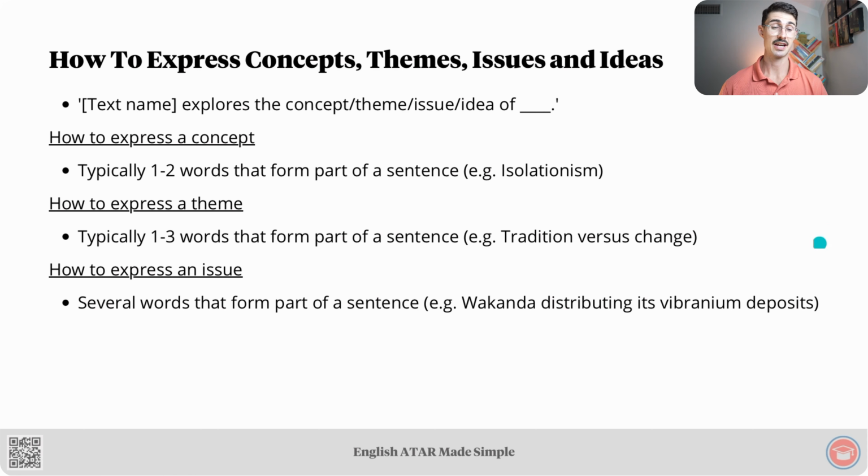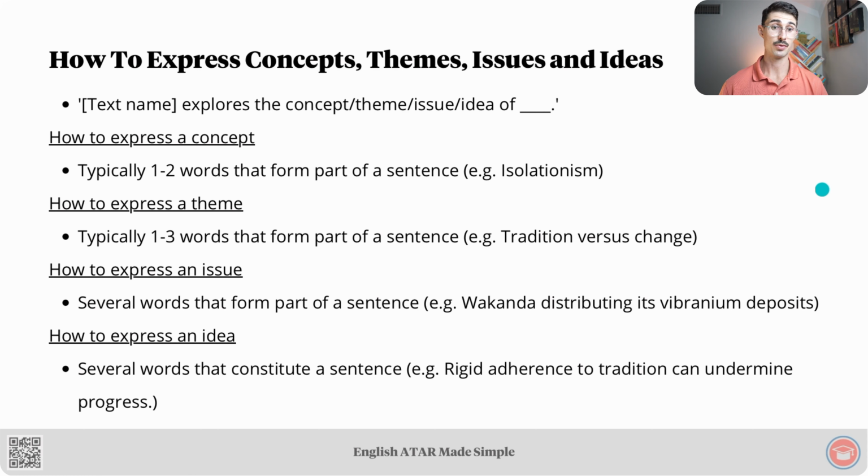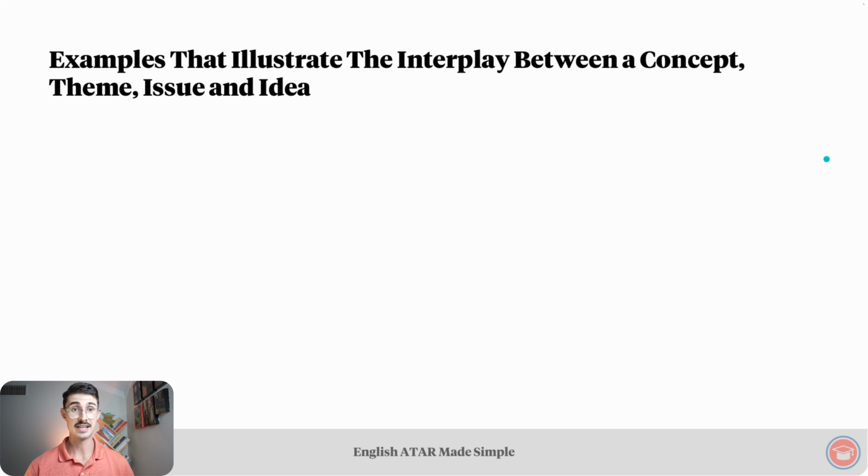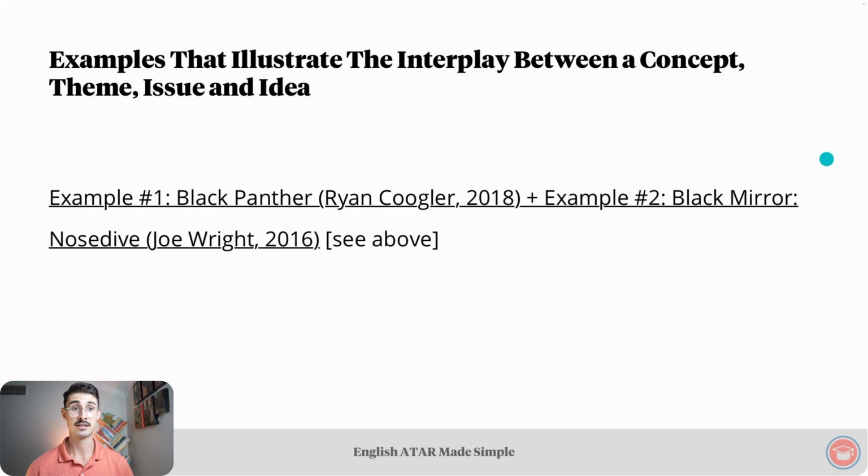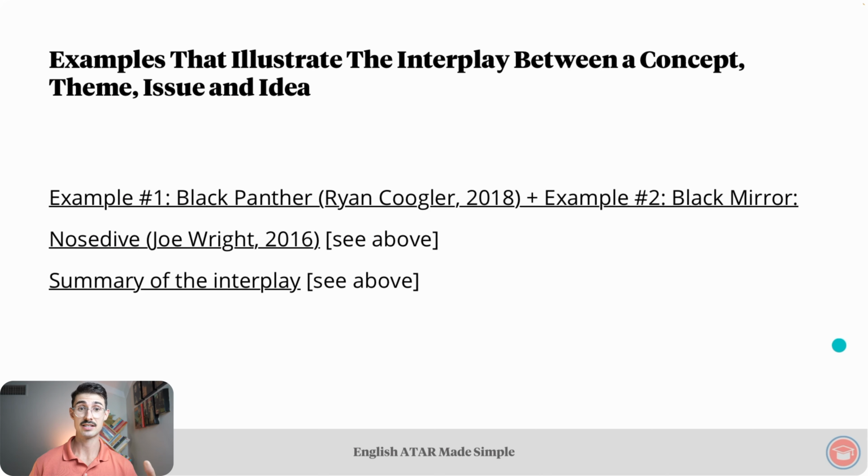And if you're expressing an idea, that is several words that constitute a sentence. For instance, a rigid adherence to tradition can undermine progress. This example is a complete sentence. Next part of the lesson discussed examples that illustrate the interplay between a concept, theme, issue, and idea. Our first example was Black Panther, and our second example was Black Mirror. And then we summarized the interplay between concepts, themes, issues, and ideas. And you can look at the summary table in the PDF study notes.